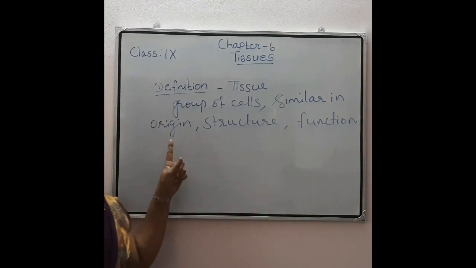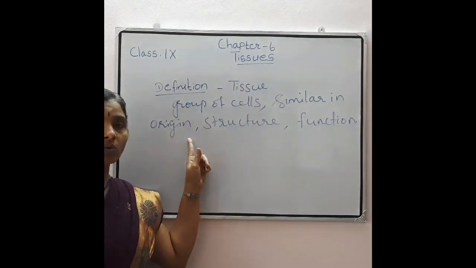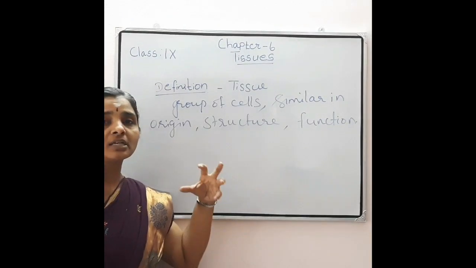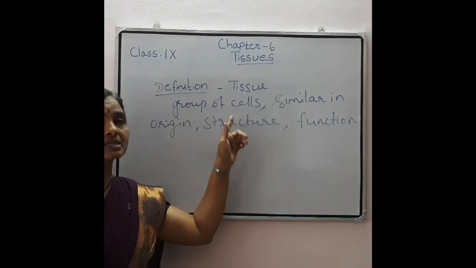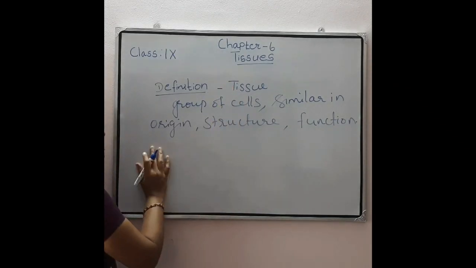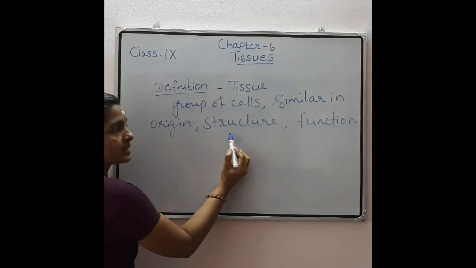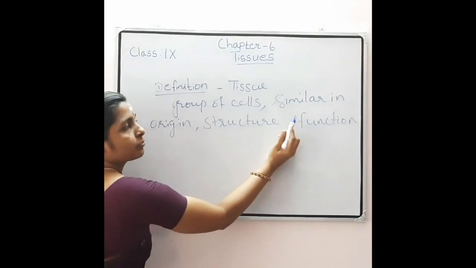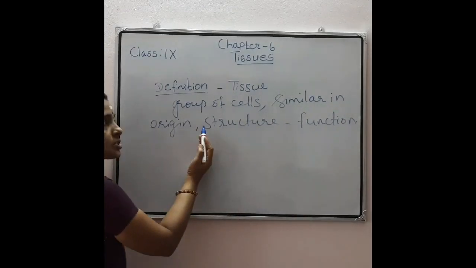That is, they are a group of cells, similar in their structure and origin, and they together perform a particular function. Such a group of cells is called a tissue. Once again, what is tissue? A group of cells which are similar in origin and structure, and which together perform a particular function. That is the definition of tissue.